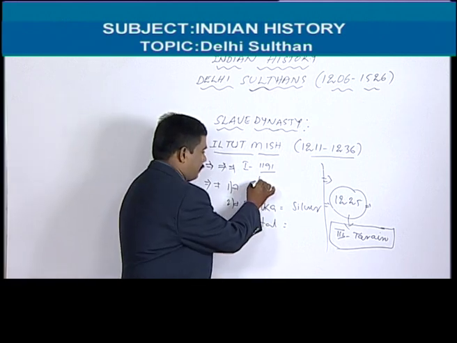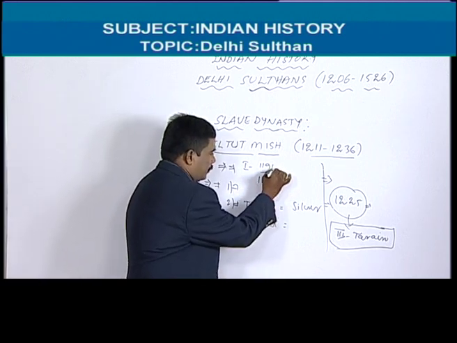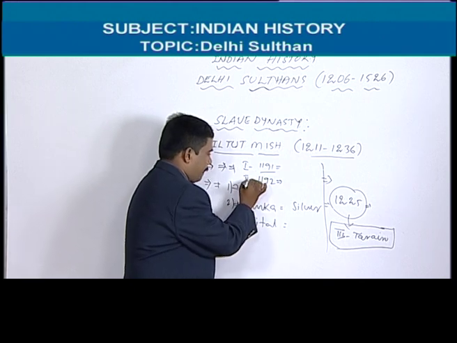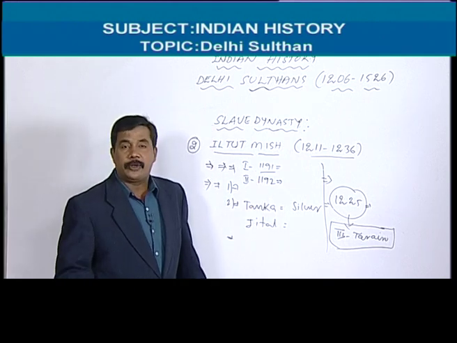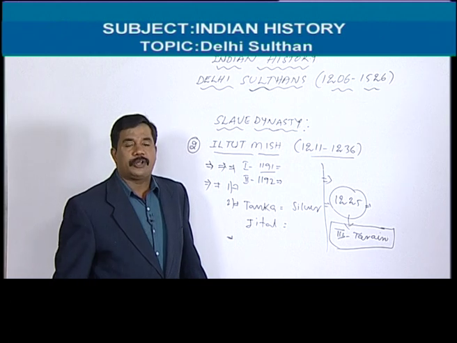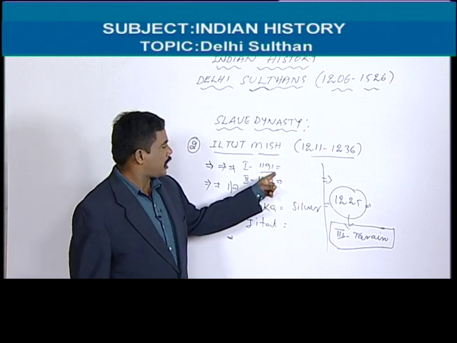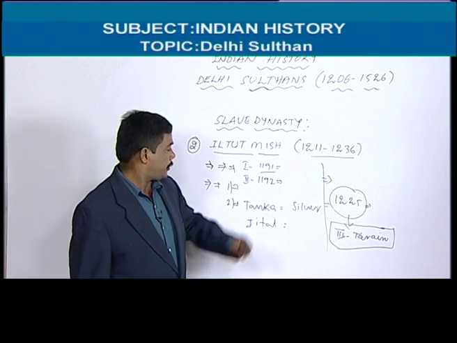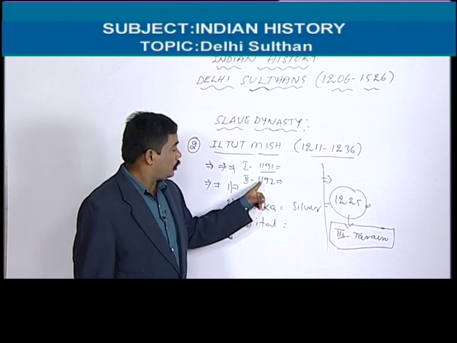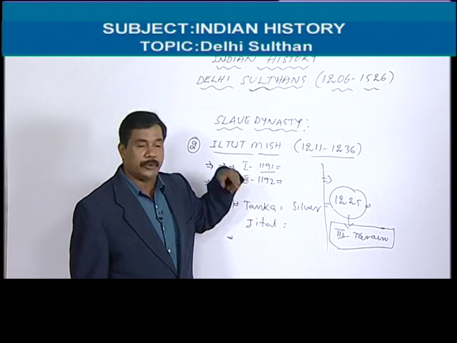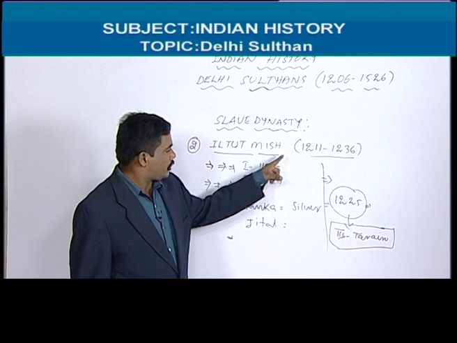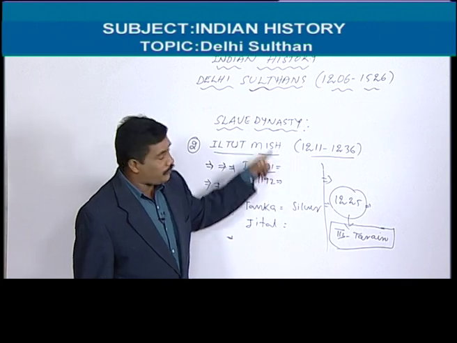And in 1192 was the second Tarain war, also between Muhammad Ghori and Prithviraj Chauhan. In the first Tarain war, Prithviraj Chauhan defeated Ghori, and in the second, Prithviraj Chauhan was defeated by Ghori.